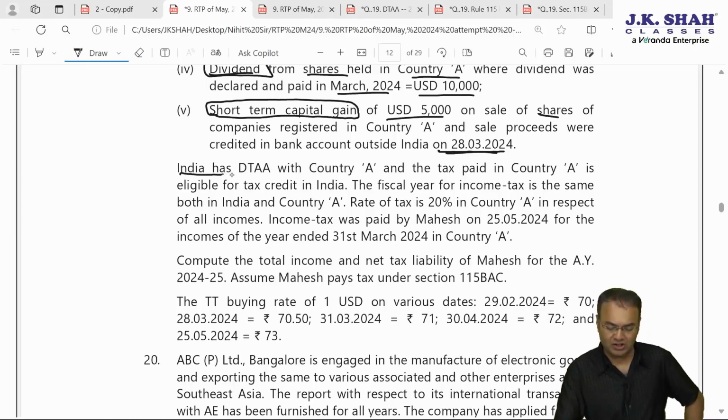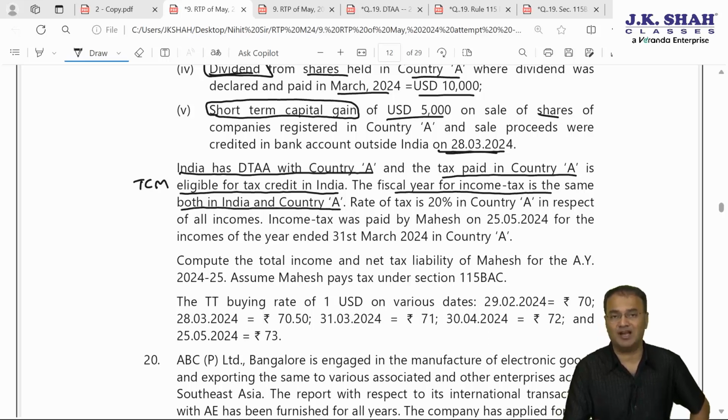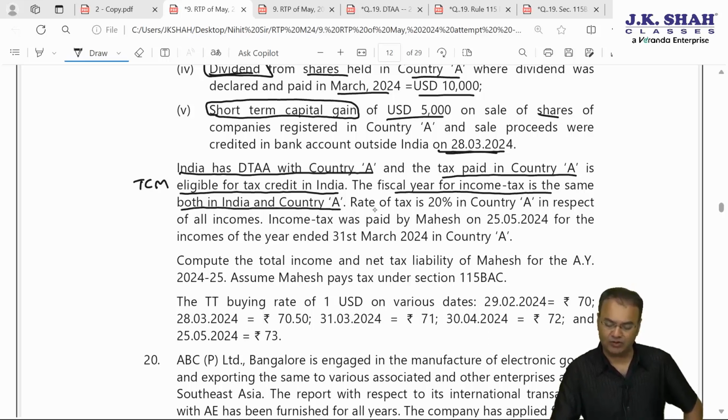Further, India has a DTAA with country A, and the tax paid in country A is eligible for tax credit in India. That means the tax credit method is being followed. The fiscal year for income tax purposes is the same both in India and country A. That means financial year 23-24, AY 24-25. The rate of tax is 20% in country A in respect of all incomes.